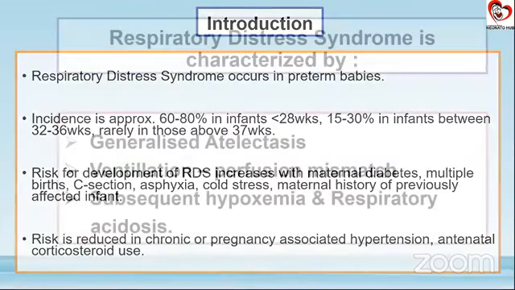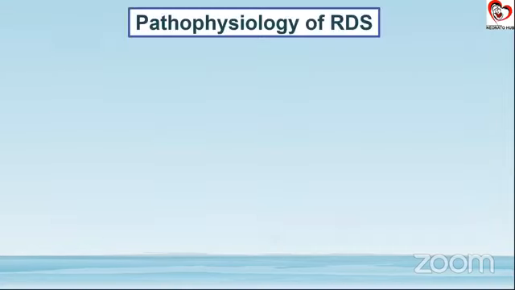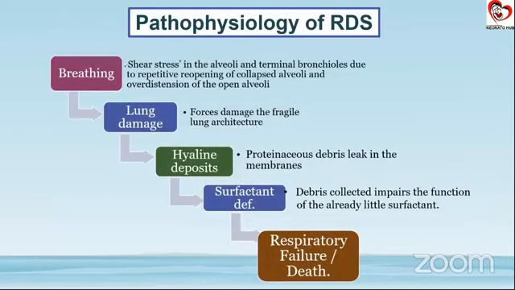So what exactly happens in this RDS? This is generalized atelectasis, though it is a progressive atelectasis. There is a ventilation perfusion mismatch, and there is subsequent hypoxemia, respiratory acidosis, and later on respiratory failure. So when we see the pathophysiology of RDS, what we need to understand is that it is a progressive atelectasis. That is, whatever is the deficiency of surfactant to start with, at the birth of the baby, can slowly worsen over the next few hours.